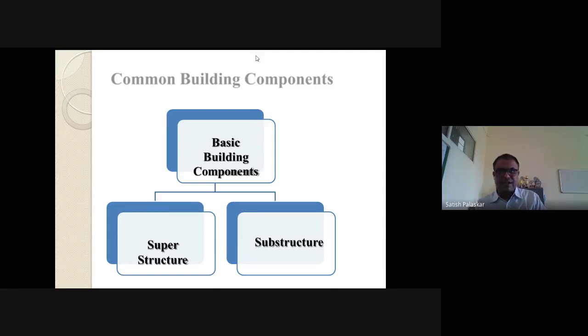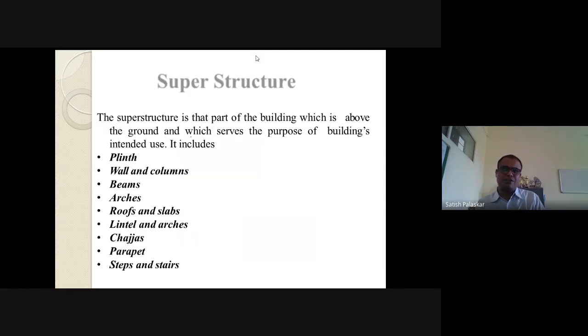Again, if we consider the foundation and the superstructure, there are different parts. The superstructure is that part of the building, as I said, which is above ground level and which serves the purpose of the building's intended use. That is important.